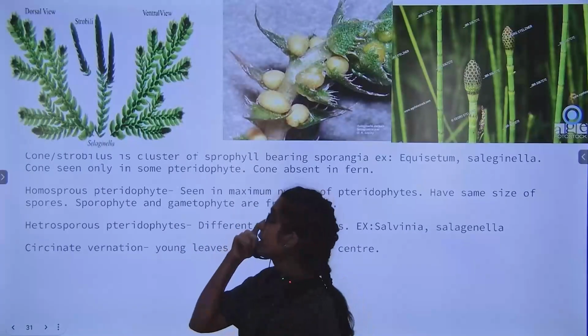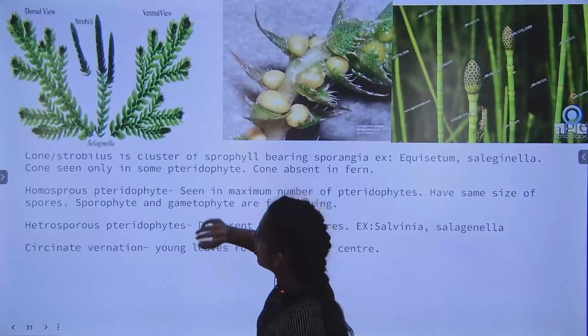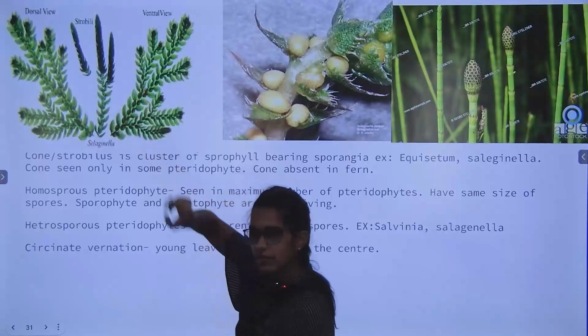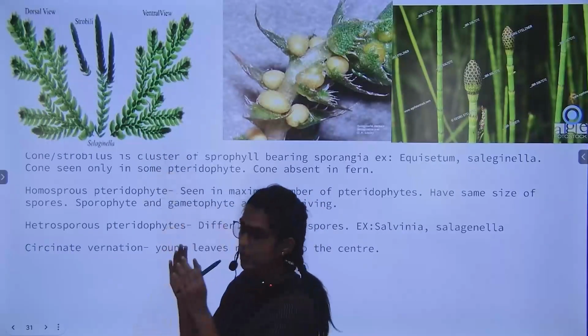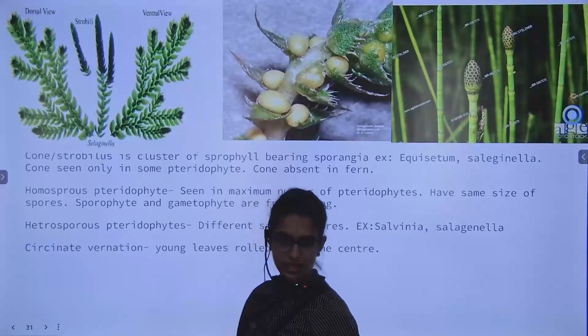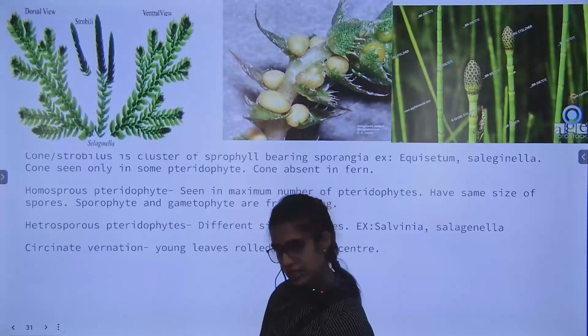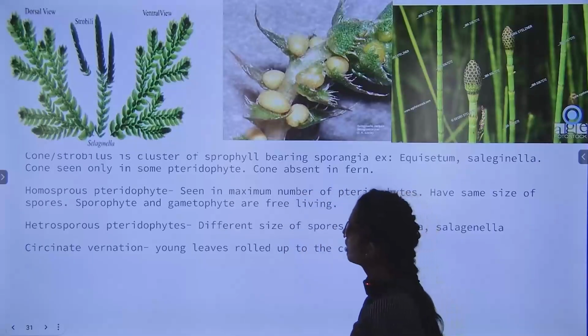Okay, and you can see their color is also a little different. It is darkish in color, darker in color. So that part we call, where you see that the leaves are not open, they are closed, we call it as strobili. Strobili is plural, strobilus is singular. Okay, हाँ.